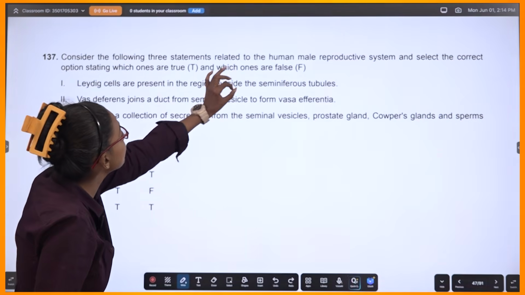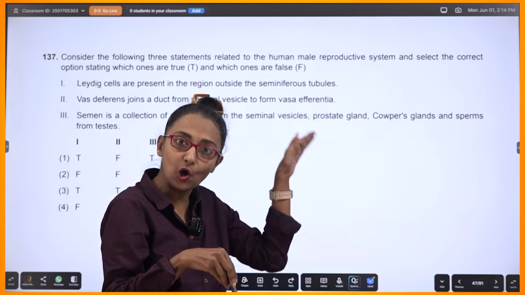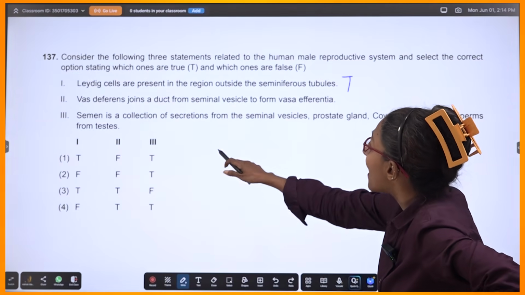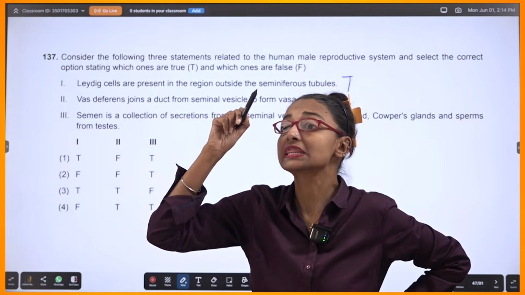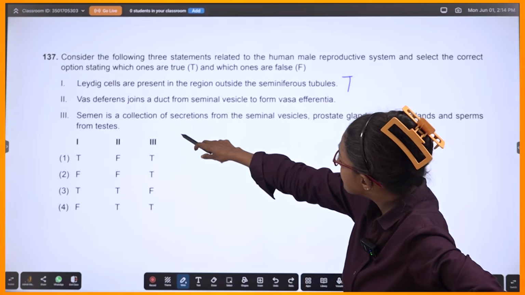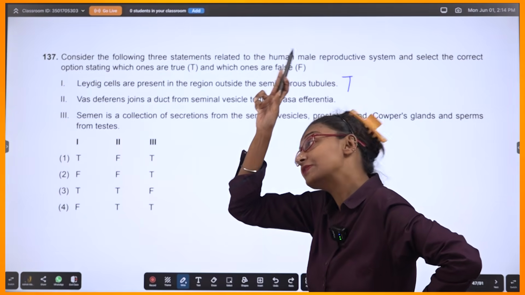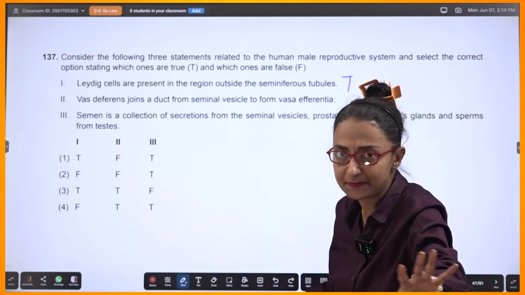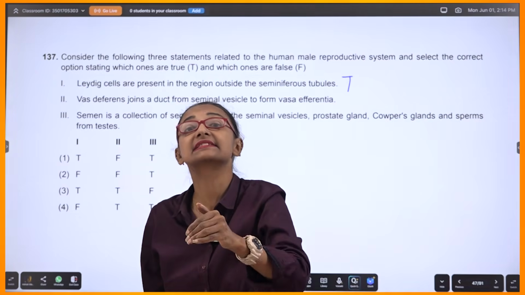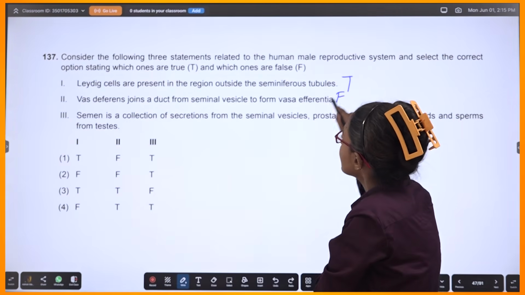Oh yeah, we can quickly do this. Leydig cells are present in the region outside the seminiferous tubules, of course, because in the seminiferous tubules along the walls you have male germ cells, correct? So this is true. Then let's come to this vas deferens that is originating from the epididymis. You will notice that it joins a duct from the seminal vesicle. The seminal vesicle is close to the prostate gland, okay? To form vasa efferentia. Absolutely not. Vasa efferentia is formed where the testes open into your epididymis, correct? So this is false.